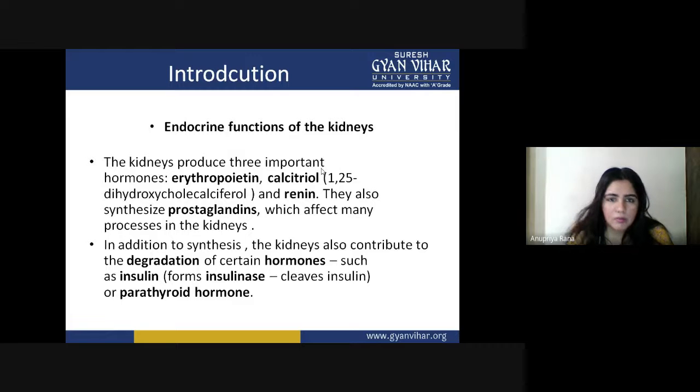First we have to see which hormones are produced by the kidney. The three hormones are erythropoietin, which is the first hormone, calcitriol, or 1,25-dihydroxycholecalciferol, and renin. These are the three major hormones produced by the kidney. They also synthesize prostaglandin, which affects many processes inside the kidney.